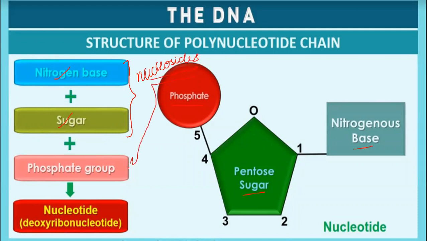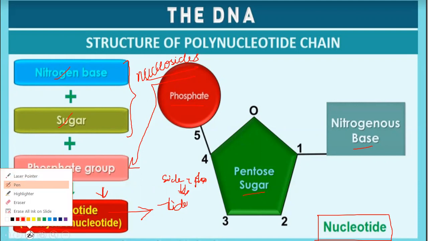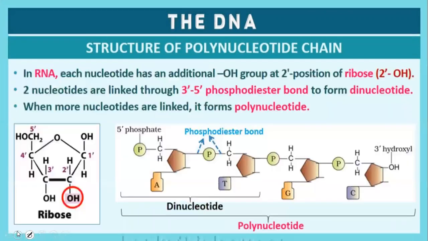This nucleoside plus phosphate together gives a nucleotide. The nucleotide is the fundamental basic unit of a DNA sequence, and several nucleotides join together to form a polynucleotide sequence with the help of phosphodiester linkages.